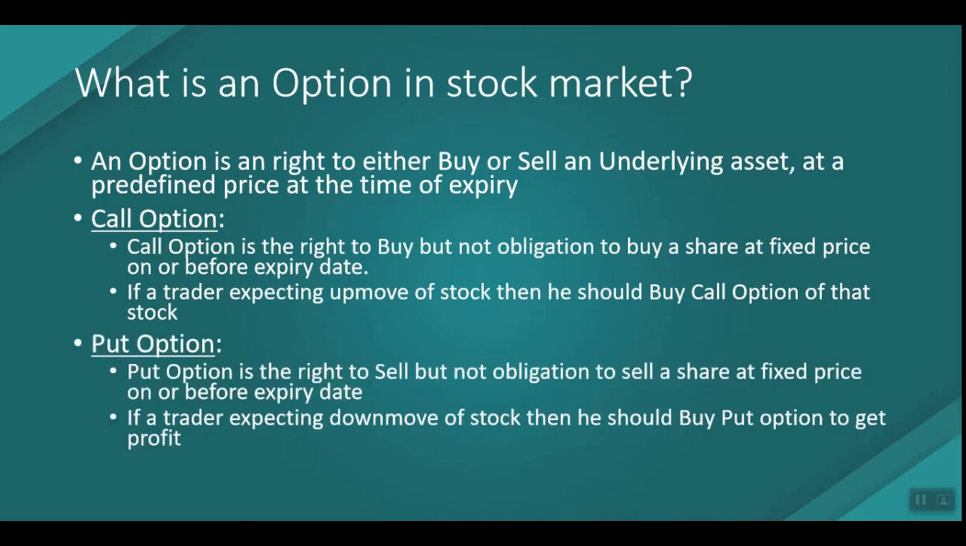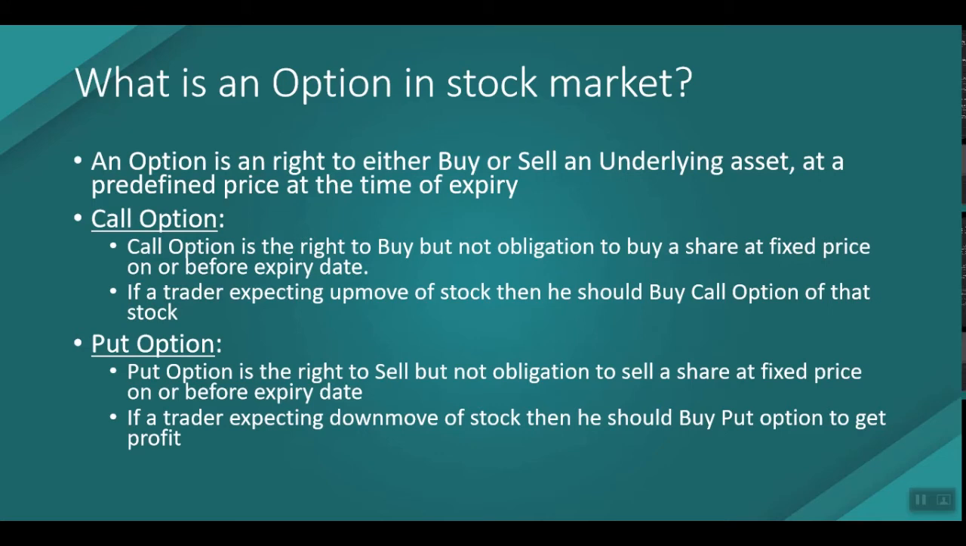Okay, so if you're expecting an up move of the stock, then you should buy the call option of that stock. A put option is the right to sell, but not an obligation to sell, a share at a fixed price on or before the expiry date. If a trader is expecting a down move of the stock, then he should buy the put option to get the profit.